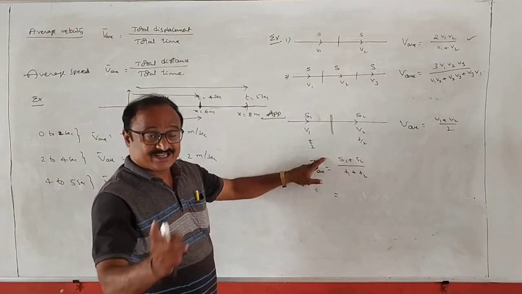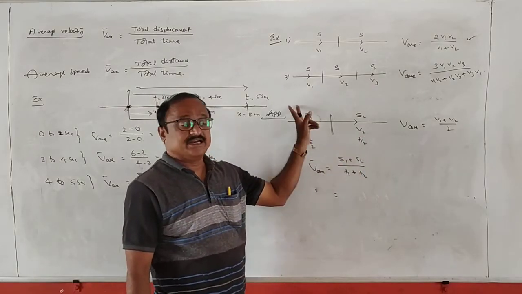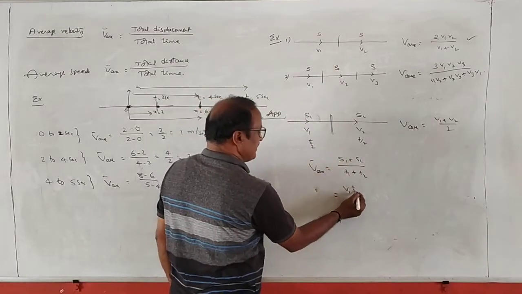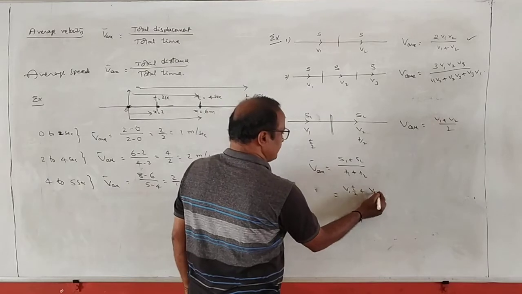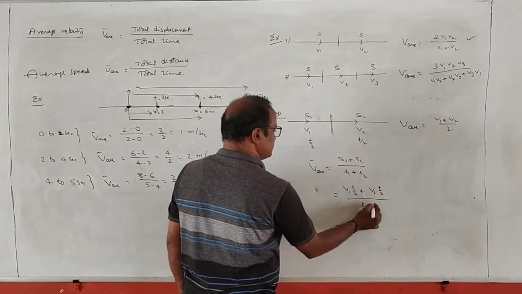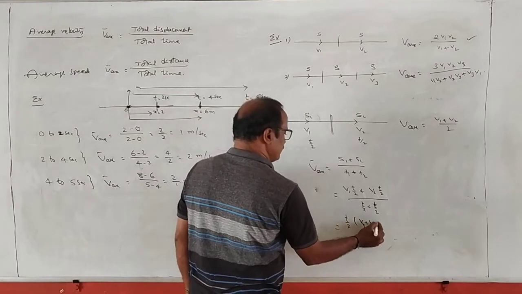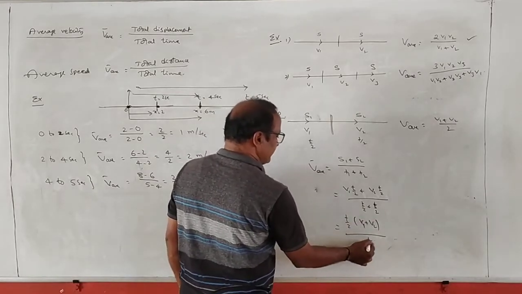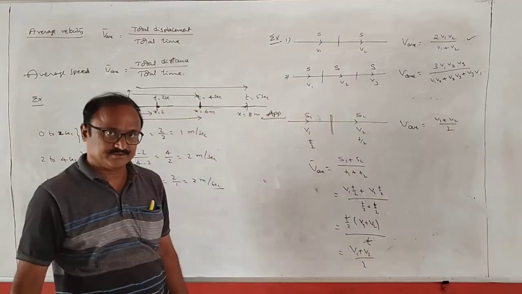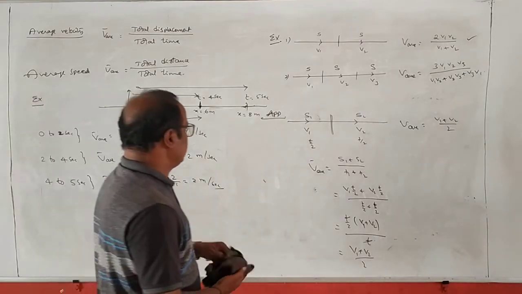ఎందుకని first half the time with a velocity v1, second half the time with a velocity v2 అంటున్నాడే కానీ డిస్ప్లేస్మెంట్ ఇవ్వలేదు. But displacement is equal to velocity into time, అంటే v1 into t by 2 plus v2 into t by 2, by t by 2 plus t by 2, that is equal to t by 2 common into v1 plus v2 by t by 2 plus t by 2, t cancel అవుతుంది. So this is equal to v1 plus v2 by 2. Okay, right. So this is the concept about the average velocity and also average speed.